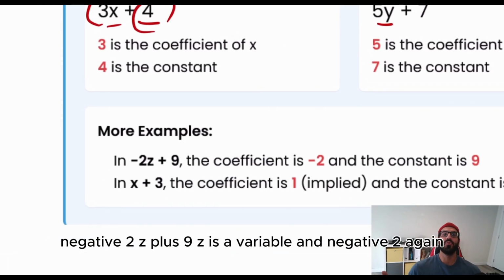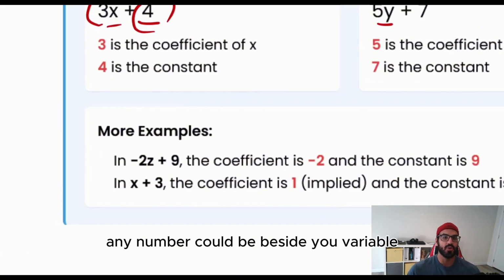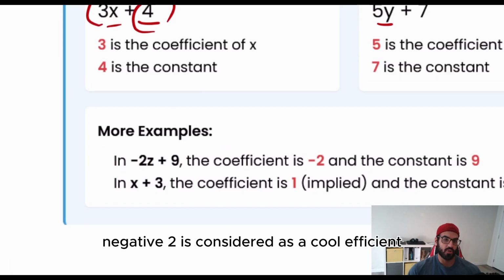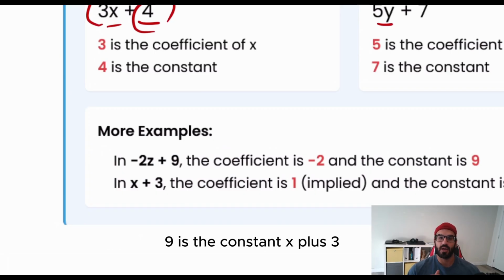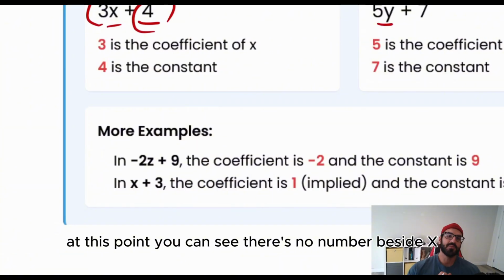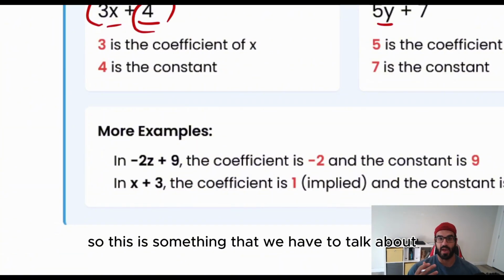Again, negative 2z plus 9. Z is a variable, and negative 2, again, any number could be beside your variable. Negative 2 is considered as a coefficient, 9 is the constant. x plus 3. At this point, you can see there's no number beside x. So this is something that we have to talk about.